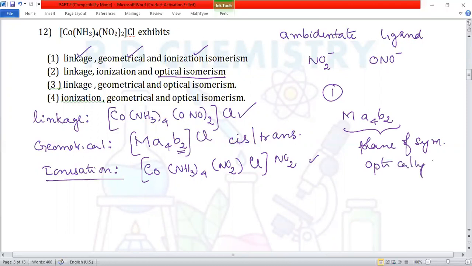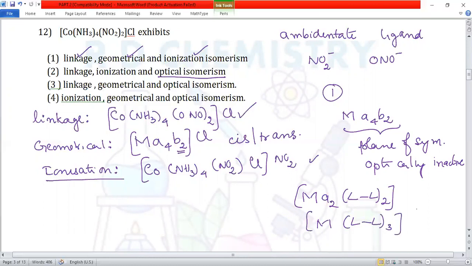Now, what is the criteria for optical activity? The complex must be of the type M(AA)2 with A2, or of the type M with a didentate ligand repeating 3 times. There must be at least one didentate ligand. It can exhibit optical isomerism. Now for this question, the answer is option number 1.